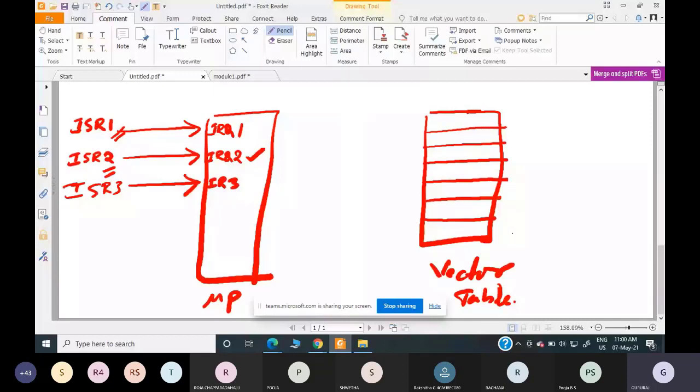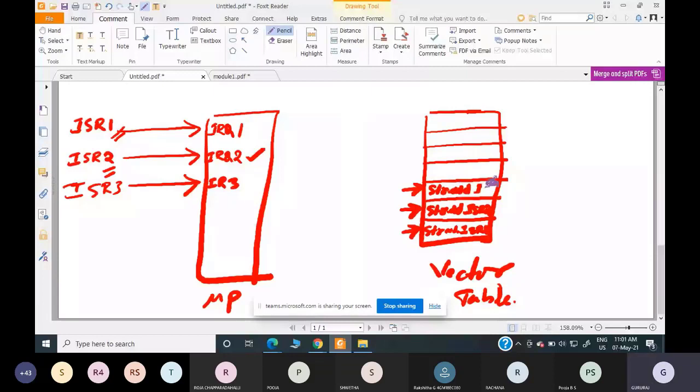Remember that. So let's say this location will contain the start address of ISR1. The next location in this table will contain the start address of ISR2. The next location will contain the start address of ISR3.